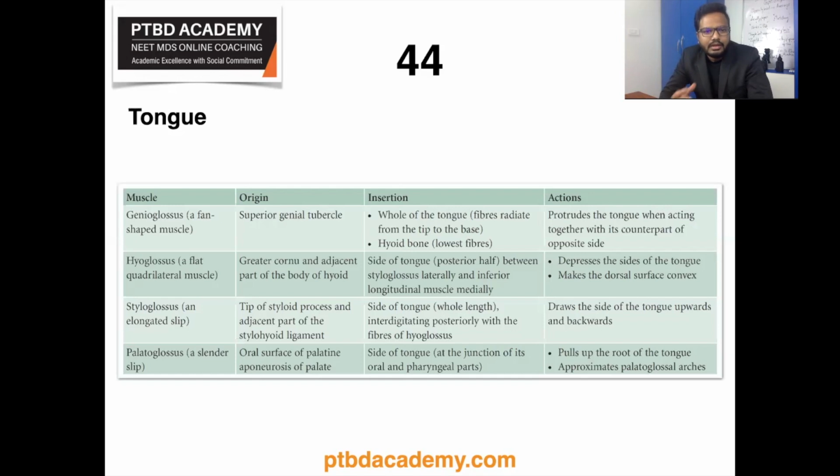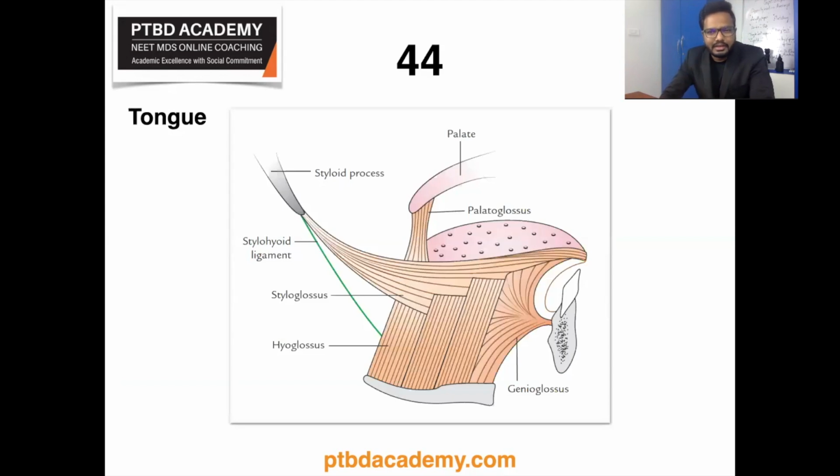And if you observe, each muscle has a specific shape. Consider this equally important. So genioglossus is a fan-shaped muscle. Hyoglossus is a flat quadrilateral muscle. Styloglossus is an elongated slit. Palatoglossus is a slender slit, as evident in this illustration.